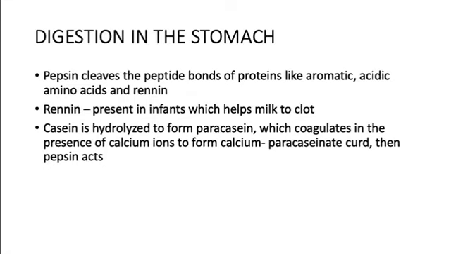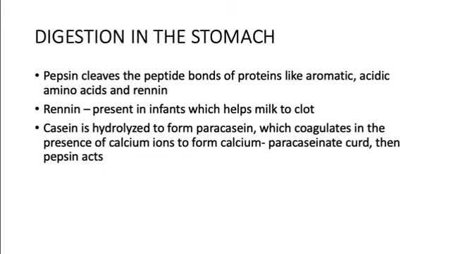And also the renin. So what is renin? Renin is present in the infants and it helps the milk to clot. Okay. Now other than this renin, you should also know the importance of casein. Casein here is hydrolyzed to form the para-casein, which coagulates in the presence of calcium ions to form calcium para-caseinate, which is the curd, and then the pepsin will act. Okay. So this is the importance of casein and how it is hydrolyzed to para-casein in the stomach.